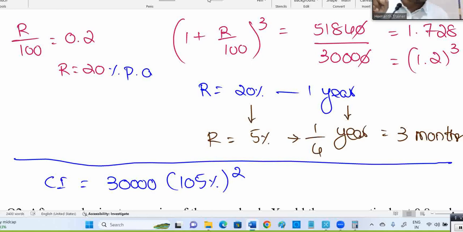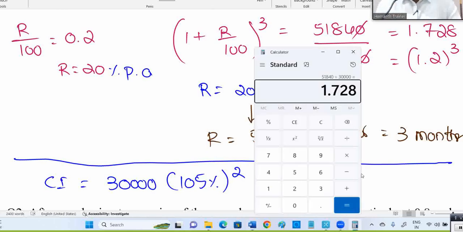Interest means extra. 100% means 1, there is no change. But 20% interest means 120% we have to mention. 30% interest means 130% we have to mention. So here 5% is the interest, we are writing 105%. Minus 30,000, I am removing because I want interest. I gave 30,000 to you, you are giving back 40,000, what is the interest? I gave 30,000, you returned 40,000. What is the profit for me? 10,000. So I have to remove 30,000, right? I want only the interest, which is the extra amount.